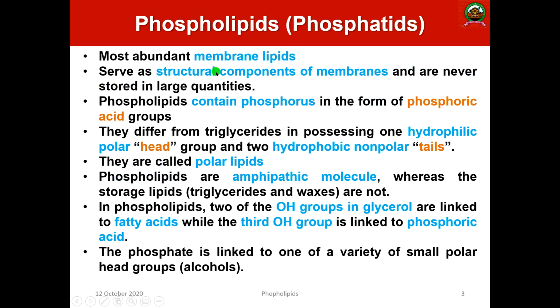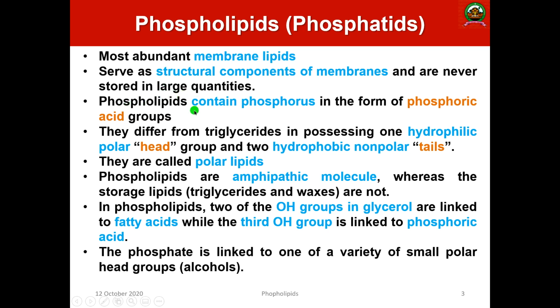These are the most abundant membrane lipids and serve as the structural component of biomembranes. They are never stored in larger quantities. They are mainly present in the biomembranes, and you know that biomembranes are double layered membranes of phospholipids.